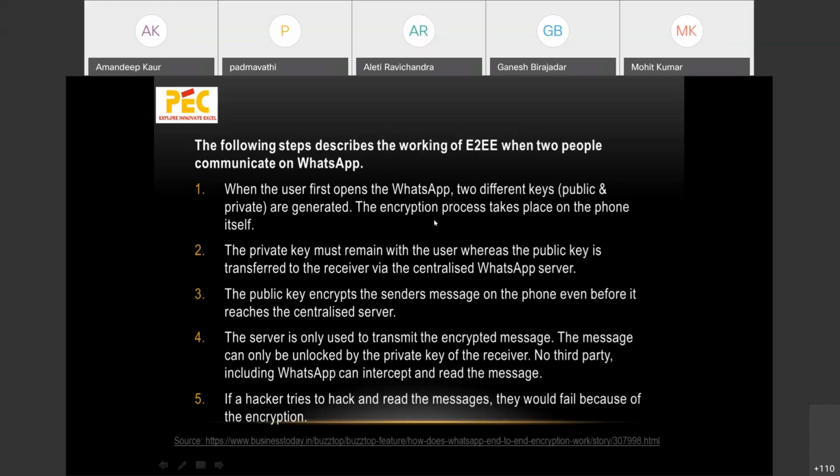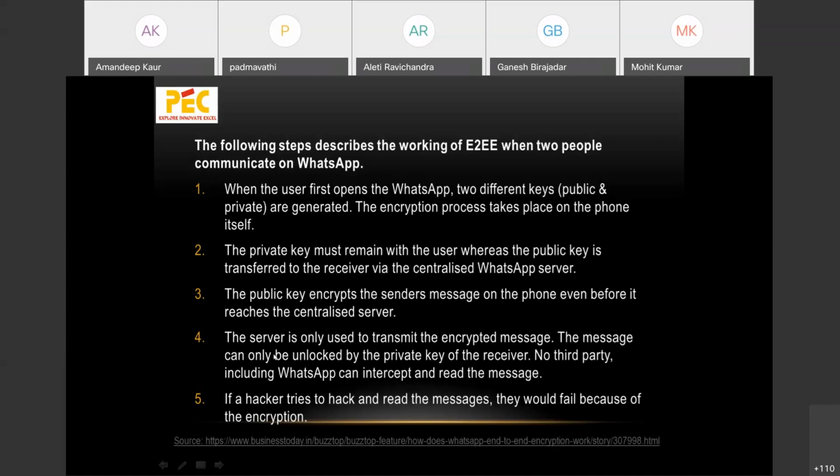The private key remains with the user; if I'm the sender, it will remain with me. The public key is transferred to the receiver via a centralized WhatsApp server, and the public key encrypts the sender's message. I'm sending the message, so I will encrypt it with the public key on the phone even before it reaches the centralized server, and the server is only used to transmit the encrypted message.